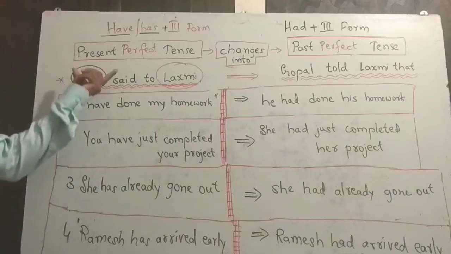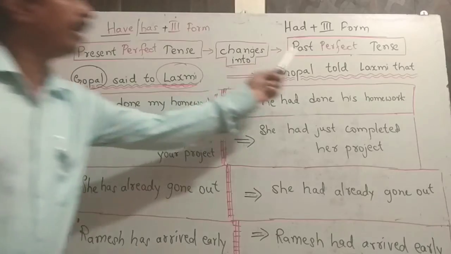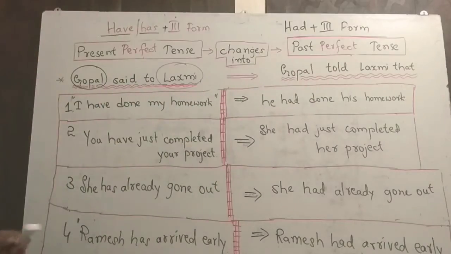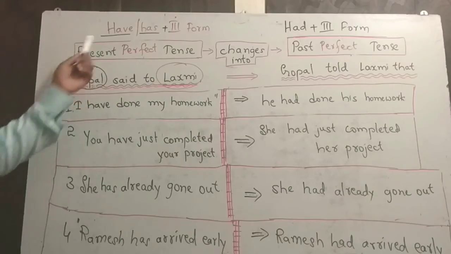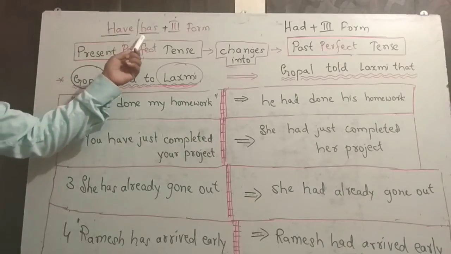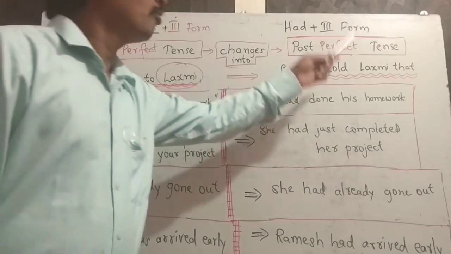Right? You have to change it. I changes to the corresponding third person he, have changes to had, and the remaining part will remain the same. I have done my homework changes to he had done his homework, right?